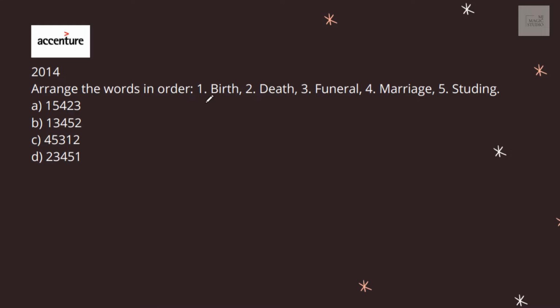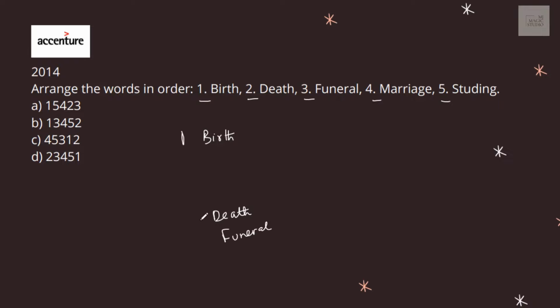Arrange the words in order. There are normally 5 words given. We need to arrange them such that we get a story out of it. We have birth, so it should be the birth. Then is death. There should be something between birth and death. Funeral, after death is your funeral.